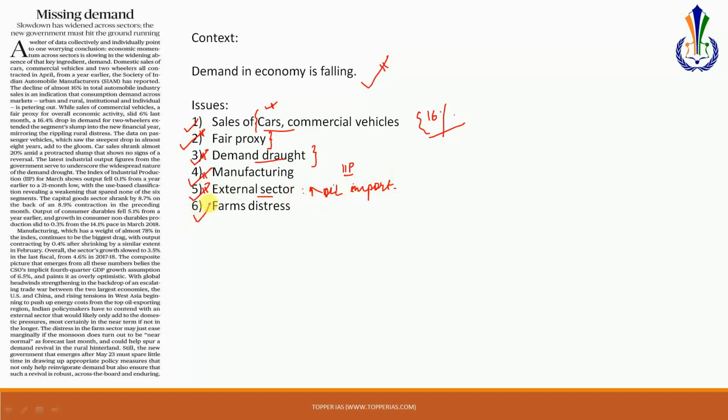Next is the issue of farm distress. This again is a reality in India, which is further weakening the economy, which is not in the economy's interest. These are some points which have been discussed. These are the recent trends which you should know about, have an idea about. So that's about this particular article.